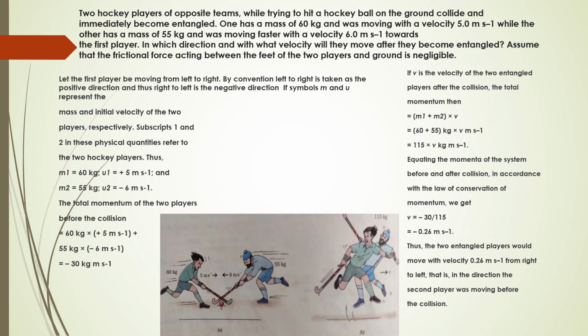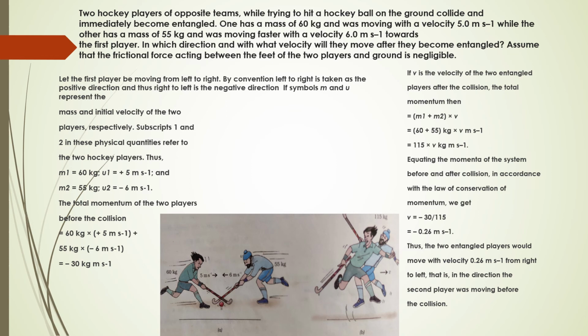Let us take it as m1 and u1, while the other has a mass of 55 kg and was moving faster with a velocity of 6 meter per second towards the first player. So that is m2 and u2. In which direction and with what velocity will they move after they become entangled?